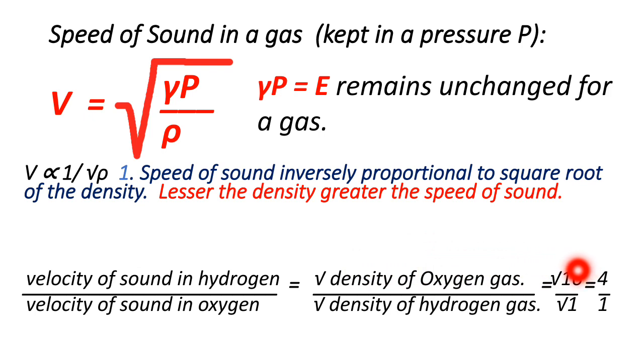So if we put the square root of 16 for oxygen gas and the square root of 1 for hydrogen gas, then we will get 1 by 4. Correct? So we can say that the velocity of sound in hydrogen gas, which is lesser in density, is greater. For every less dense gas, the speed of sound will be greater, and if the density is greater, then the speed of sound through this medium is lesser.